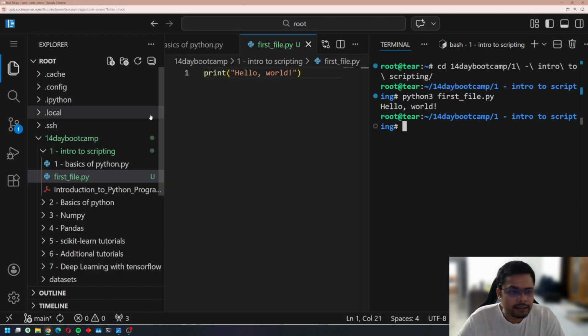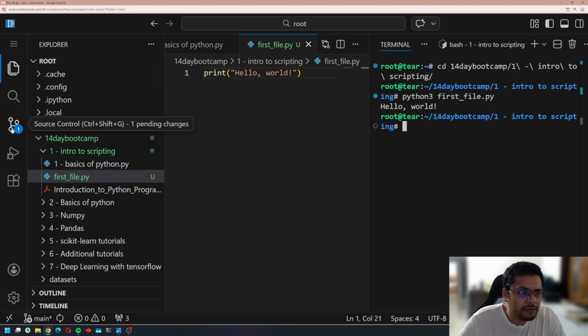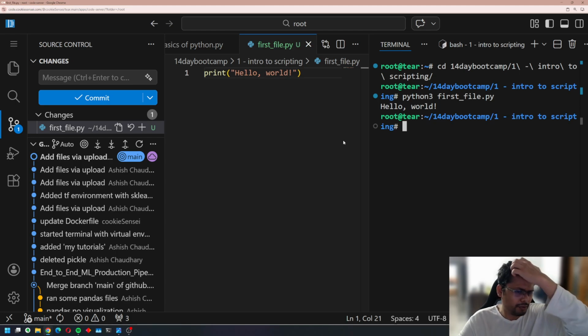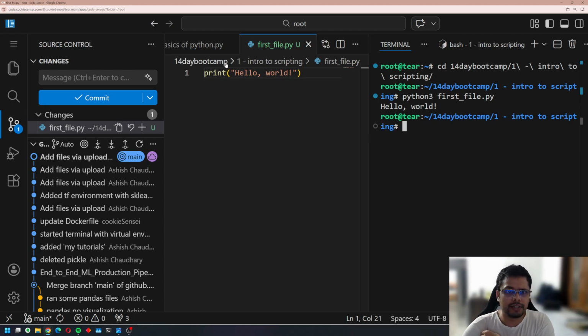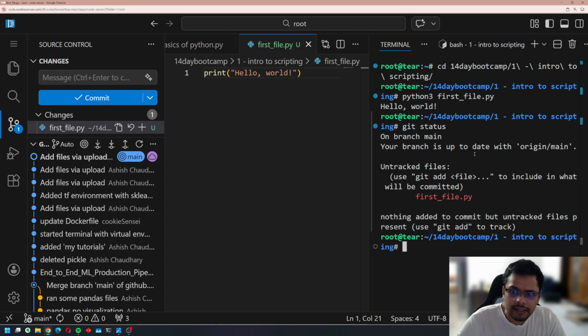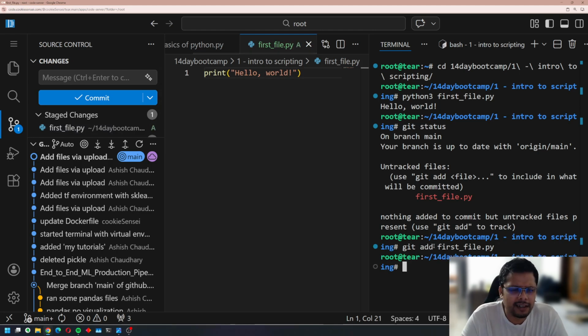So how do we do that? As you can see, there's a symbol over here which says one. Either we can use VS Code's interface to do this, or let me first show you how you would use your terminal to push this file to GitHub. First of all, git status, and it's showing me that we have some untracked files, which is first file.py. So I will say git add first file.py to the staging area. Staging area means start tracking it.